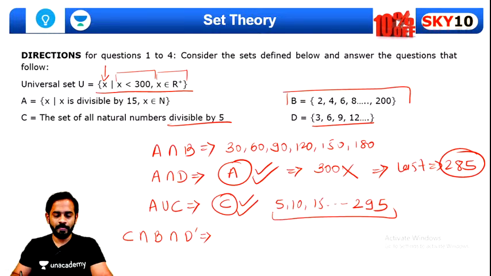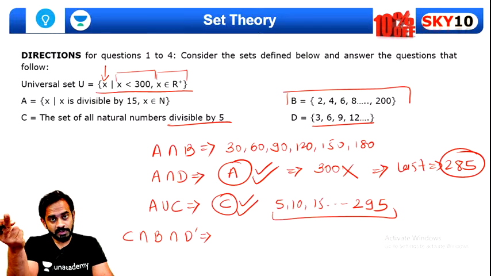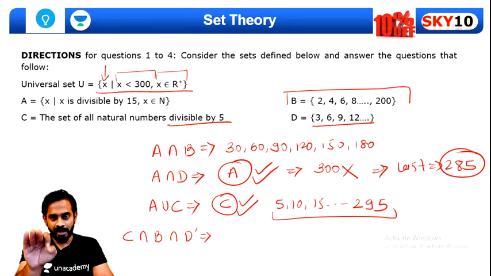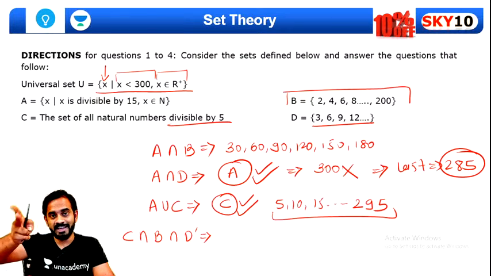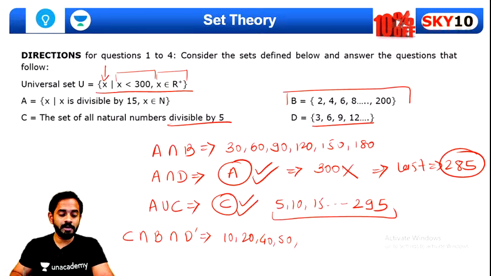Don't you think we'll have to take all the multiples of 5 which are even numbers, because of C and B, and which are not multiples of 3? That is, we can take 10, 20, but not 30. We cannot take 30. So 40, then 50. We cannot take 60. Exactly, Invincible. Very good, Arsh. That's correct.